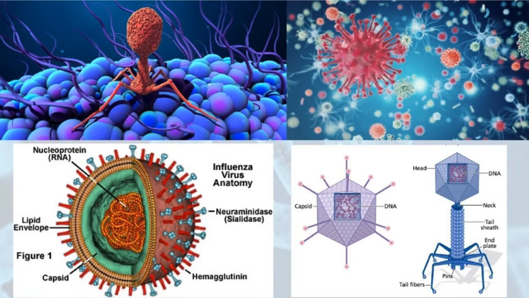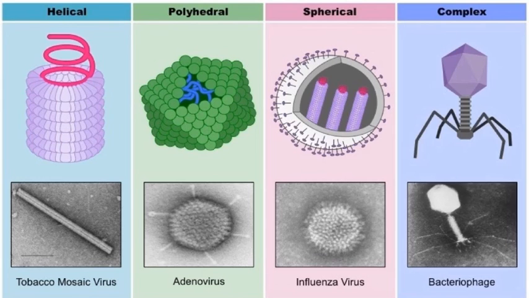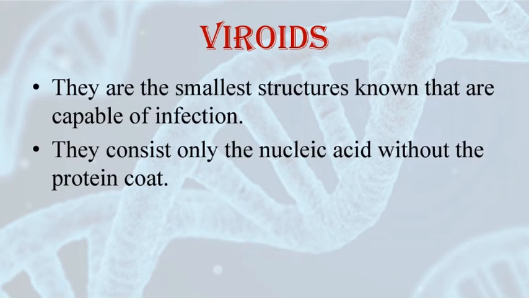The following images show the structure of viruses. Here you can see the presence of the capsid, that is the cover, and the nucleoprotein or the genetic material that is present inside it. These are the different geometric shapes of the capsids of viruses: helical, polyhedral, spherical and complex.